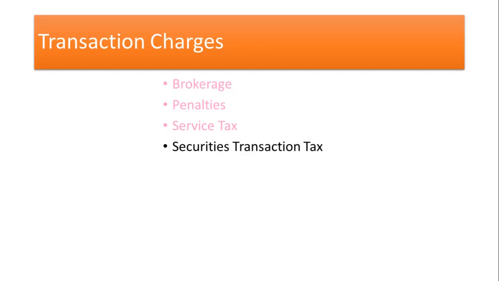The securities transaction tax is charged relevant to the client code. Each time a buying or selling order is generated by the broker or the client, it is attached to the client code, or a transaction code like that. So based on the client code, this transaction tax is charged by the stock exchanges when the order is honored or executed.